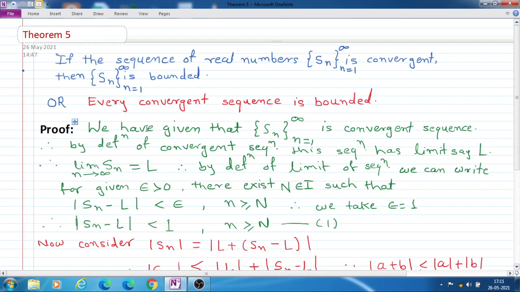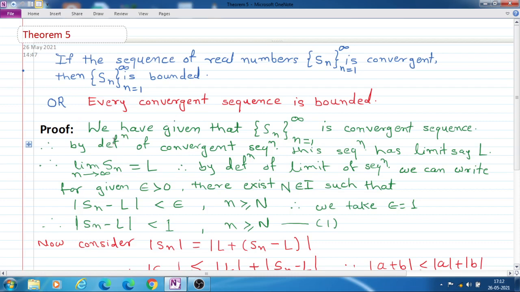So if a sequence is convergent, then it is bounded, meaning it is bounded above and bounded below. In other words, every convergent sequence is bounded. So this is our statement.